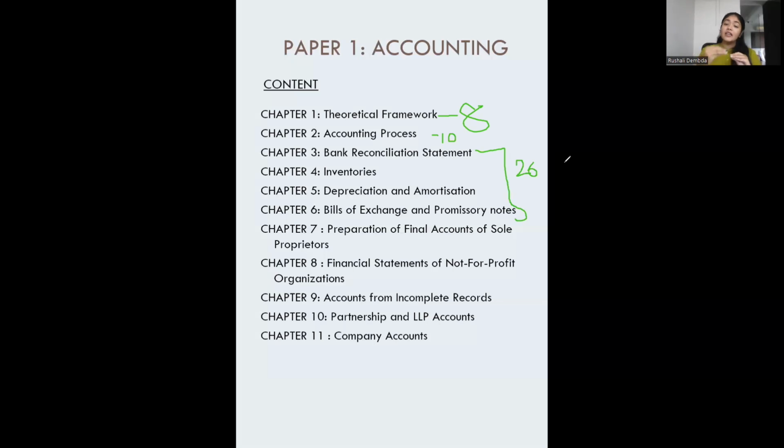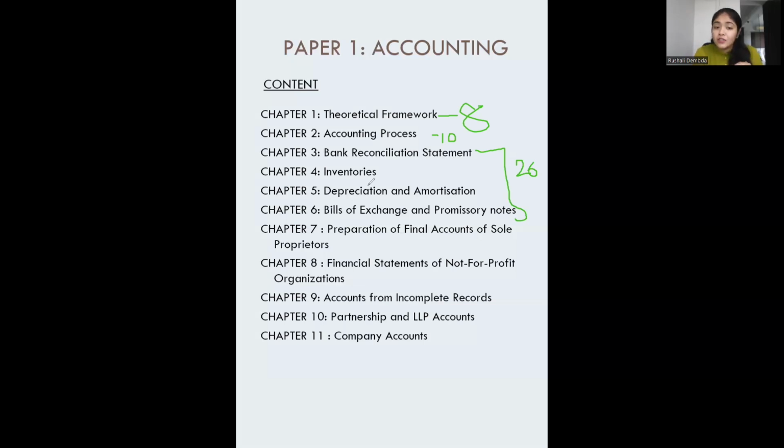Okay, if we see that a major part of it is being covered in chapters 3 to 8, all these 44 hours will be used for these chapters, where all your basics will be cleared, all the concepts will be cleared, and that we will be using in chapter number 7, preparation of final accounts of sole proprietor. So that's a big chapter where you'll be learning about accounting for particular industries, manufacturing industry, trading industry, all these types of industries. So that is going to be helpful.